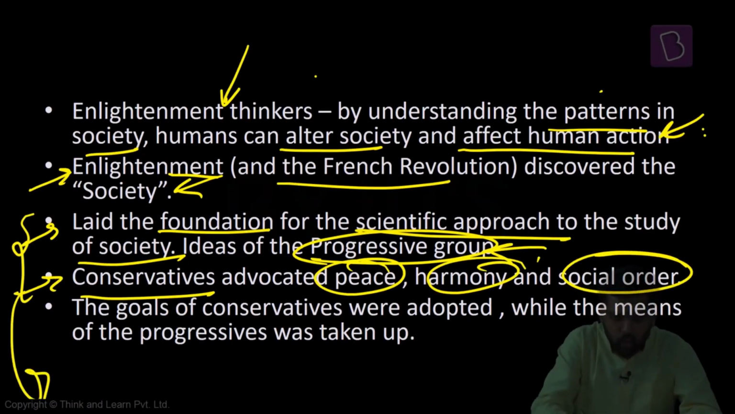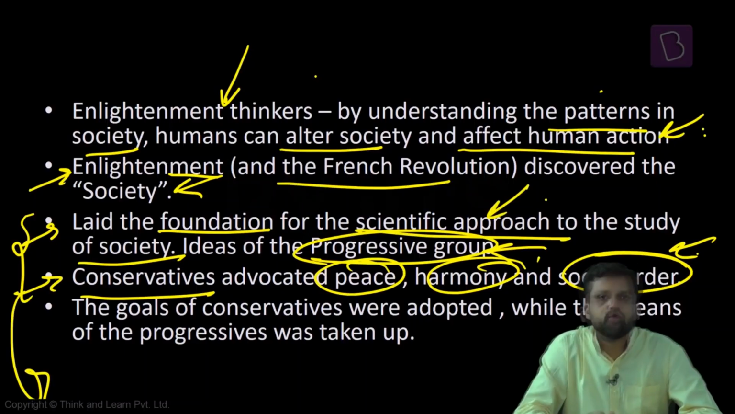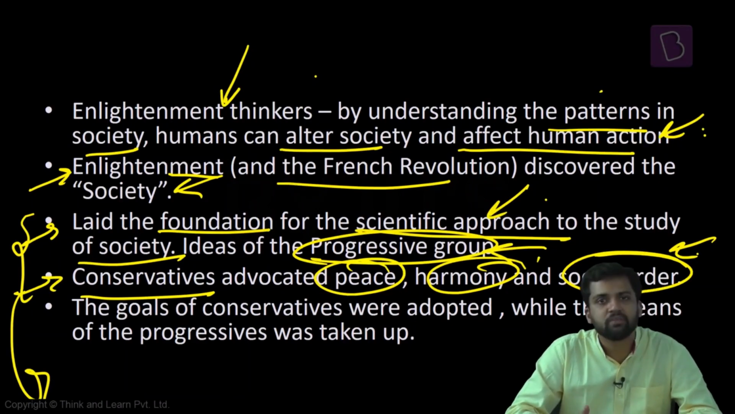So what are sociologists trying to do? They're trying to adopt the goals of the conservatives, that we need to have order, harmony, peace, but they are also adopting the methods of the progressive group. So we are trying to go for a scientific study of society. And sociology is nothing but the scientific and systematic study of social forces of society.